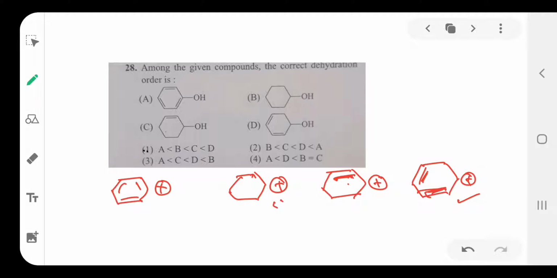Then the secondary carbocation is stable, and the phenyl carbocation is unstable. The fourth forms more resonance structures compared to the third. The allyl carbocation forms resonance structures, but compared with the fourth it forms fewer. After that comes the secondary carbocation.